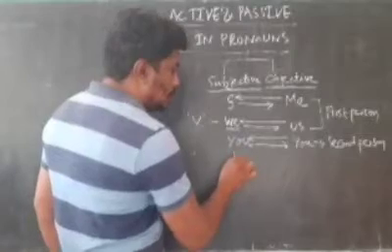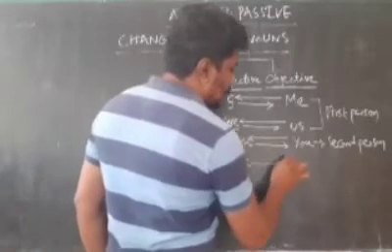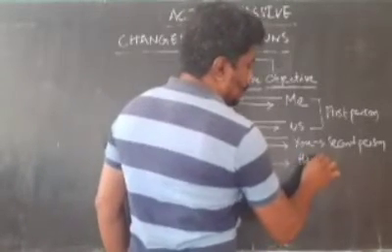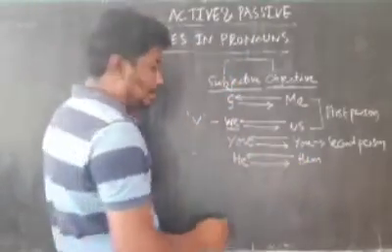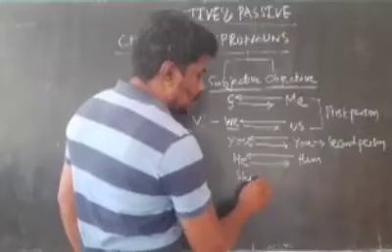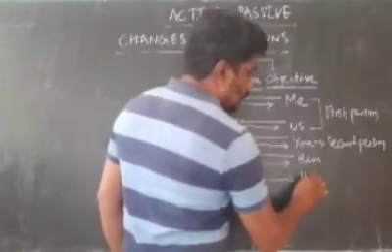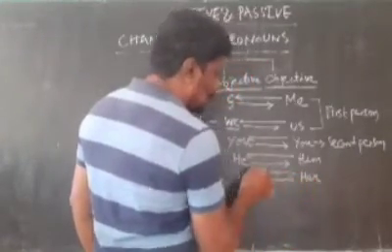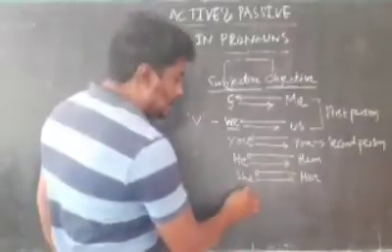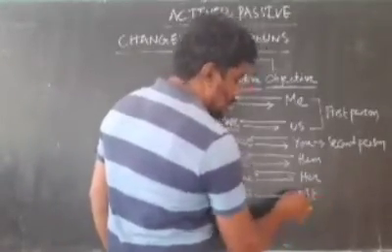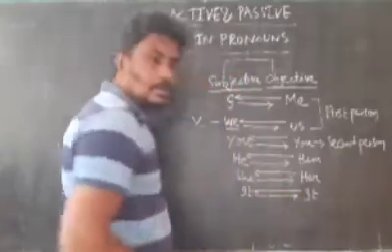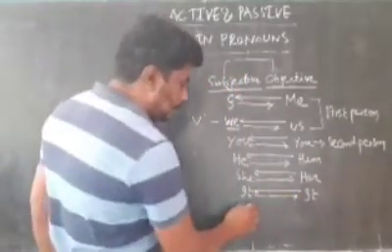Now, he changes to him, and again he changes back to he. She changes to her, and her again changes back to she. It changes to it, and again this it changes back to it.